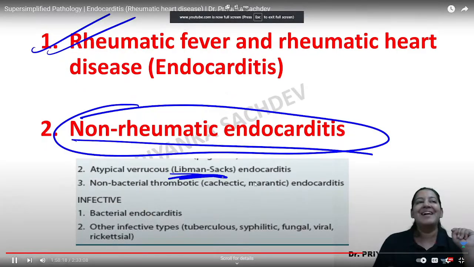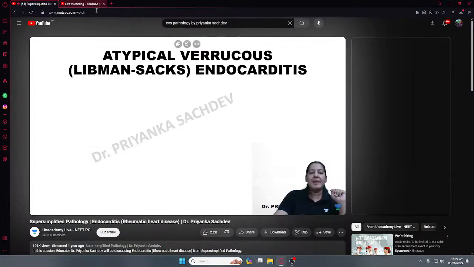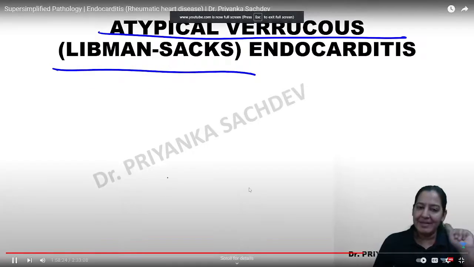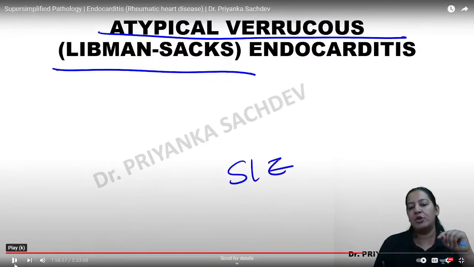Starting with Libman-Sacks endocarditis. Libman-Sacks endocarditis is atypical verrucous endocarditis. In Libman-Sacks endocarditis, the patient has SLE.